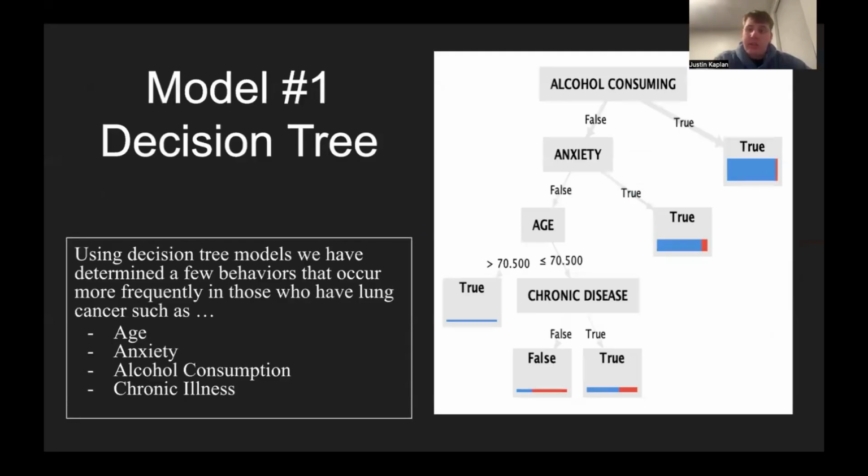So our first model is the decision tree. We used this on a data set of people that had been diagnosed with lung cancer in order to try to find some patterns and habits that may have been contributing to it. We found that alcohol consumption, anxiety, age, and the presence of a chronic illness were large factors in this. This could potentially mean that these are contributing to lung cancer, or that these are just coincidences.